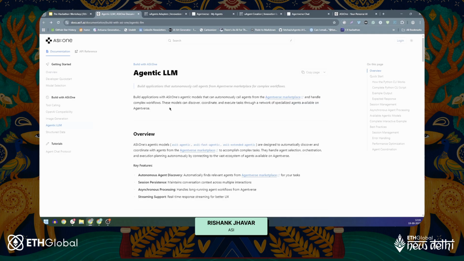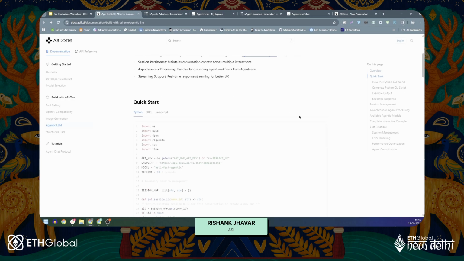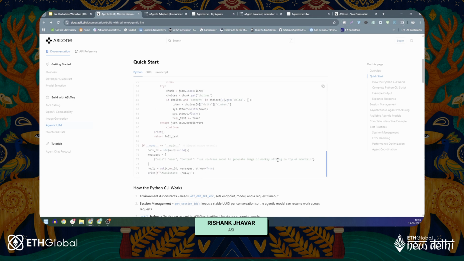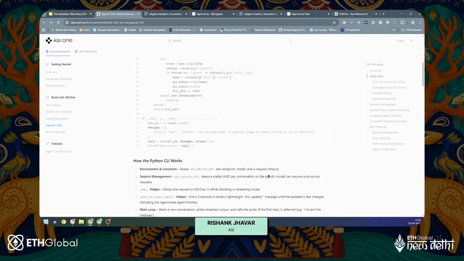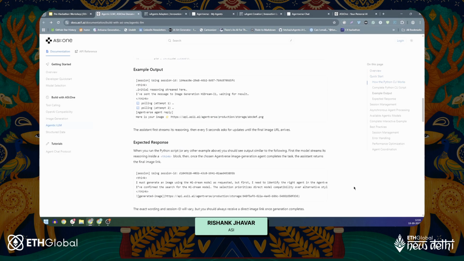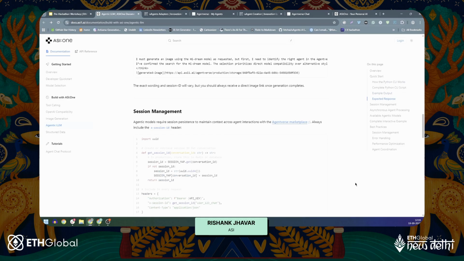You can build applications directly using the AgentVerse marketplace, as we just saw, and they would be discoverable via ASI1. You can just use the quick start application if you want to create your own agent. You can obviously do it directly on AgentVerse, but if you want to do it locally, you can use a quick start guide for that. That is present right here. And you'll also find a few things in the same guide.